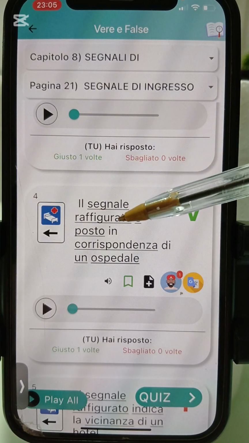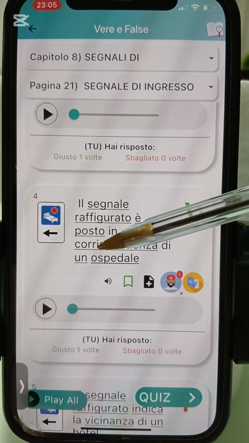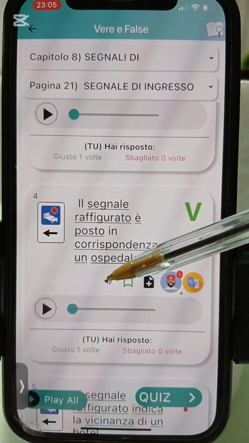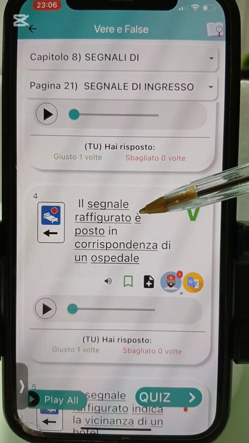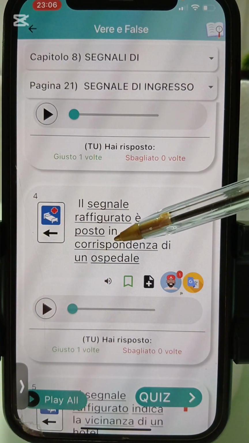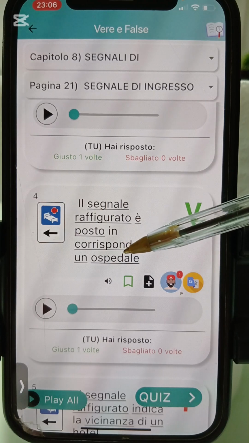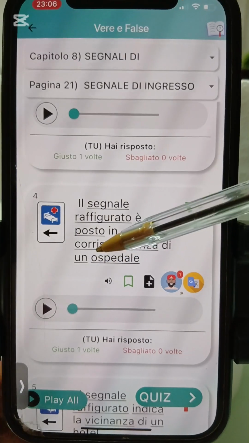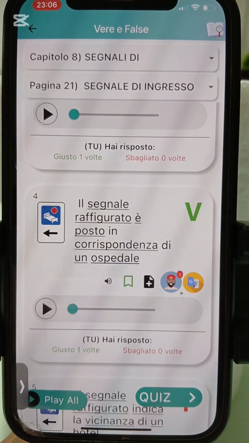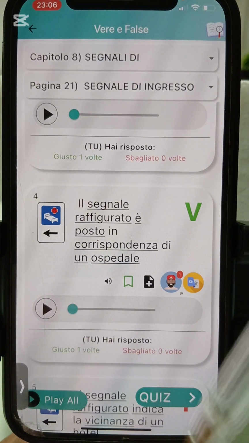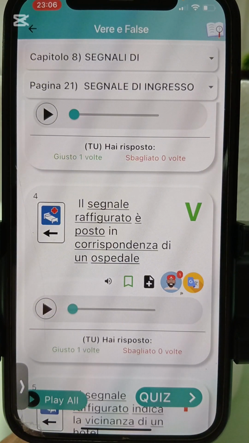It says il segnale raffigurato è posto in corrispondenza di un ospedale. It says this sign figure is posted at the exact spot of the hospital, or the exact spot where you want to enter, the junction that leads to the hospital. You go see am for the corrispondenza, or the correspondence, which is the exact spot.